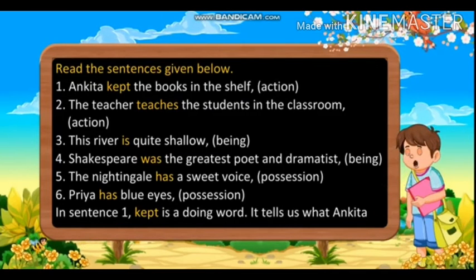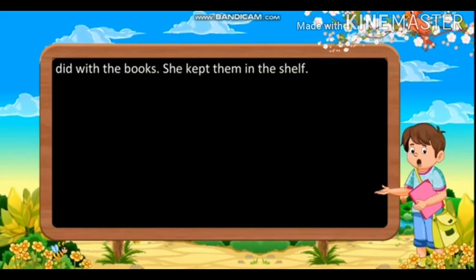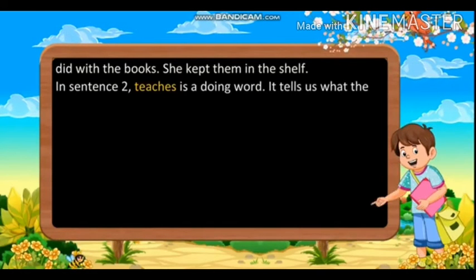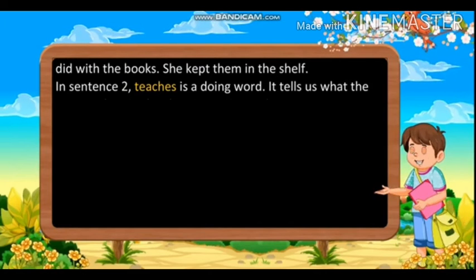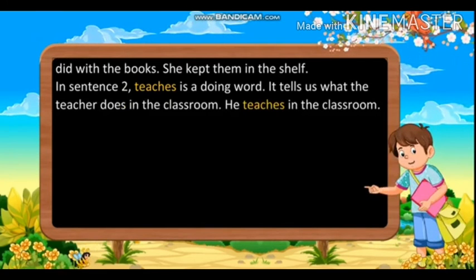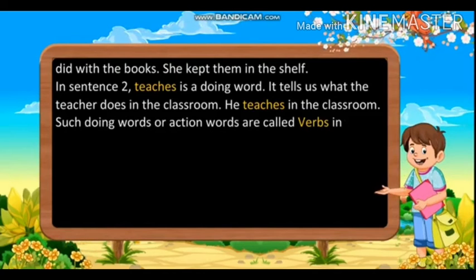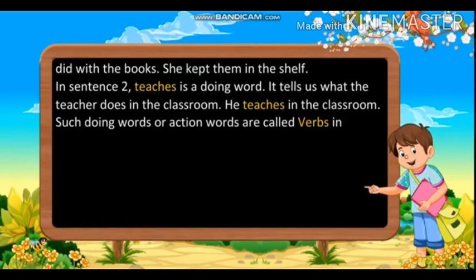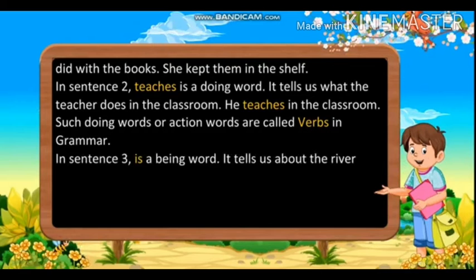In sentence 1, kept is a doing word. It tells us what Ankita did with the books. She kept them in the shelf. In sentence 2, teaches is a doing word. It tells us what the teacher does in the classroom. He teaches in the classroom. Such doing or action words are called verbs.